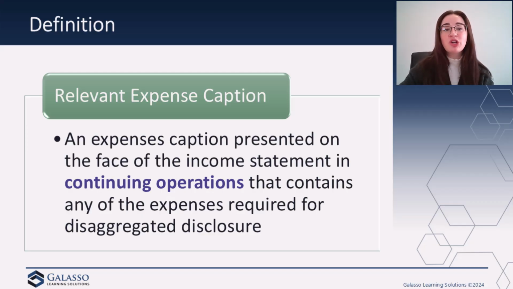And a relevant expense caption is an expense caption presented on the face of the income statement in continuing operations only. So we are not talking about anything below continued operations that contains any of the expenses that are required for disaggregated disclosure. So what would be some of those items, the required expense captions? This would be things like cost of product sold, if you have a product-based business. We also have cost of services for anyone that does service-based type businesses. Selling, general, and administrative expenses, again, one of the primary complaints from investors, and depreciation and amortization. So these are the types of expense captions that we are going to see on the face for presentation on the income statement.